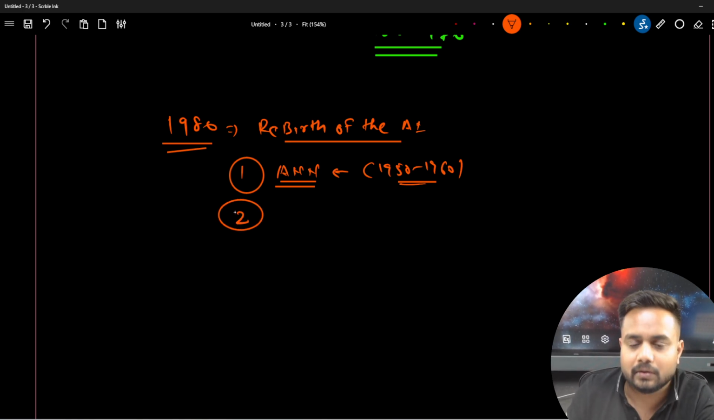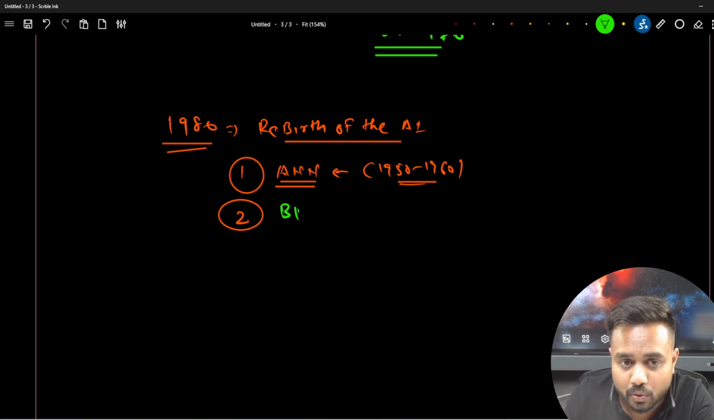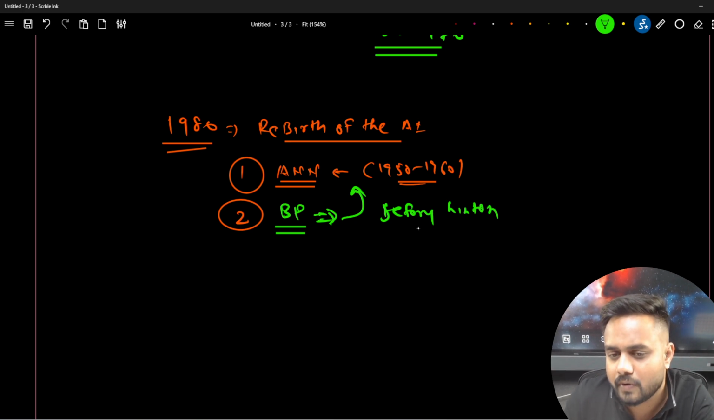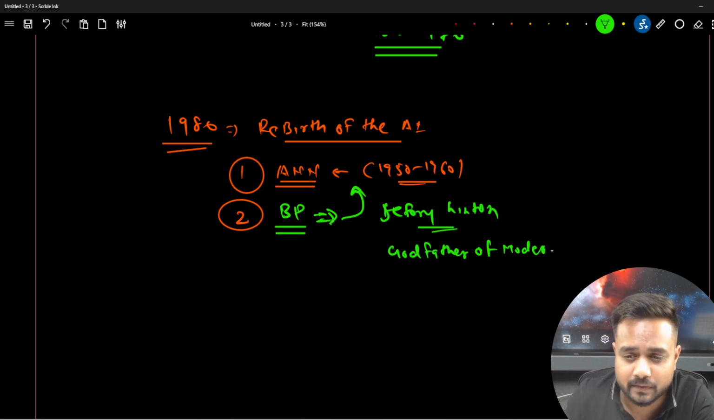The second thing which was invented and came over here was backpropagation in artificial neural networks, which was invented by Geoffrey Hinton. This Geoffrey Hinton is the godfather of modern AI, and recently he resigned from Google AI itself.